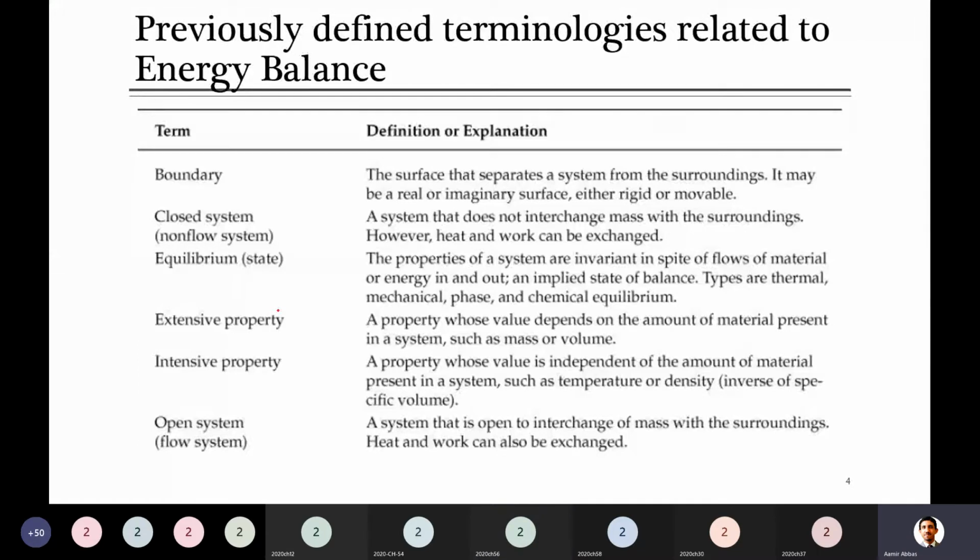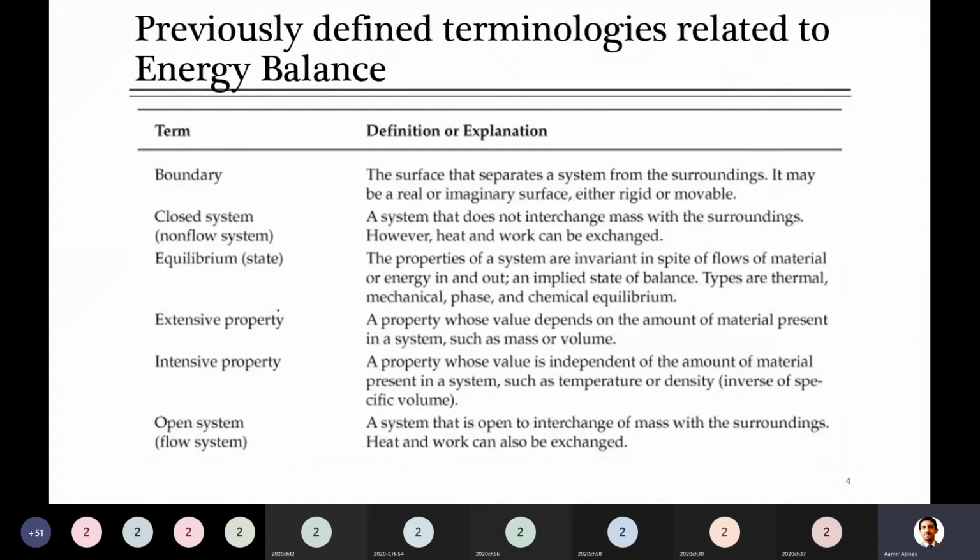No flow means, when you studied material balance, because at that time you studied this definition, no flow of material, that means no mass exchange. There is no change in the mass or exchange of mass between system and the surrounding. As he mentioned here, it didn't interchange any mass with the surrounding. Closed systems are also called non-flow systems. From this you can get the idea that there is no flow of any material.